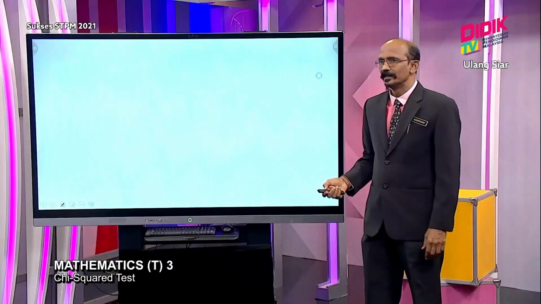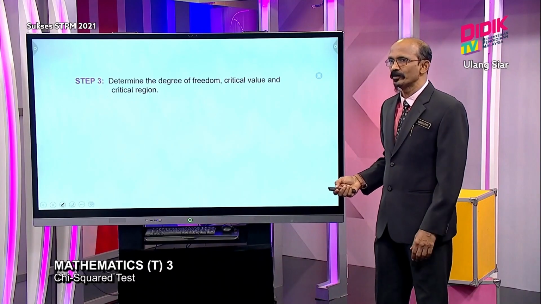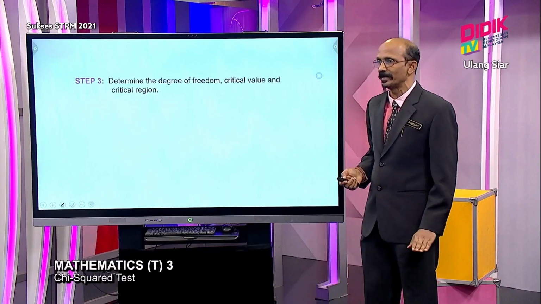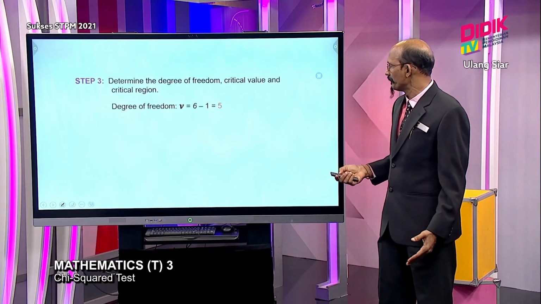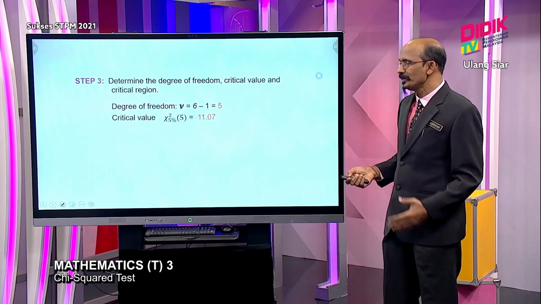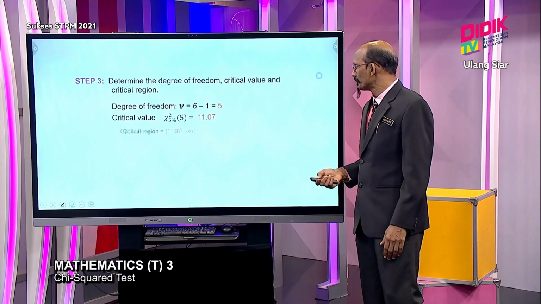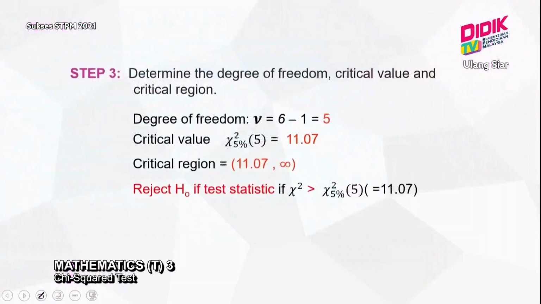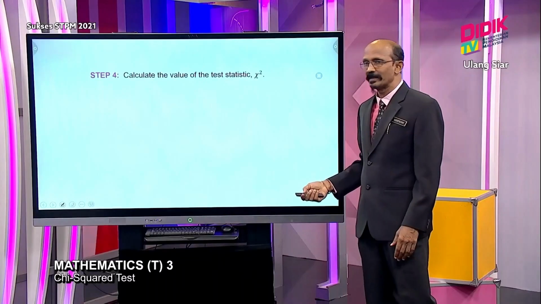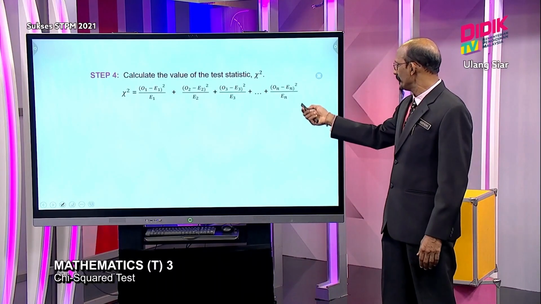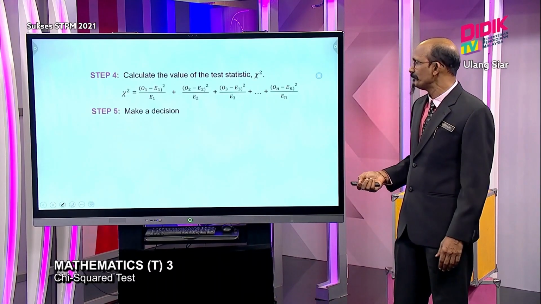Then step 3 is slightly different here because we need to find the degree of freedom. The only difference is the degree of freedom. Other than that, everything is the same as hypothesis testing. We find the degree of freedom: 6 columns minus 1, I get 5. Then by using the table, I find the critical value, and then I state the critical region and I make my early decision. In step 4, I will calculate the test statistic, but slightly different from just now. So we state the formula.